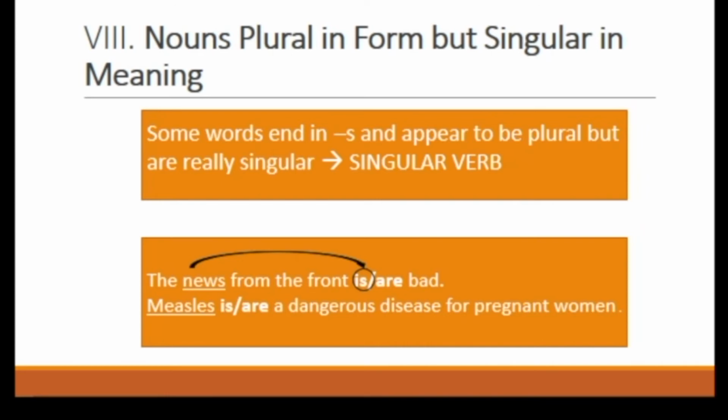Next, measles are a dangerous disease for pregnant women. The answer is is. Why is? Because of the word measles. Measles is singular, so you shouldn't say measles are. It should be measles is.